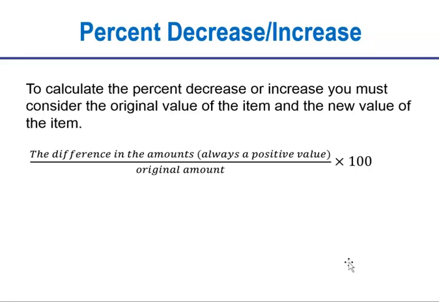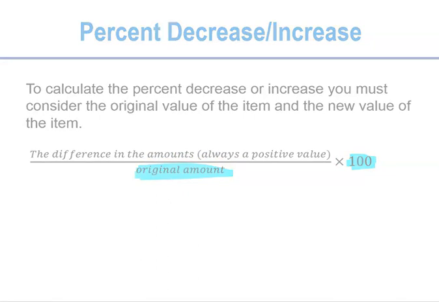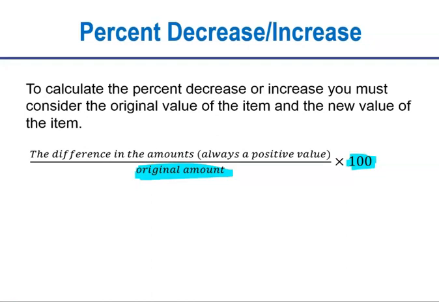But it's the difference in the amounts. It's always positive. So when you subtract in the numerator, always do biggest minus smallest. But key here, divide by the original amount. Now, why times 100? Because that's going to change it to a percent for you. Because when you just take the difference and then divide by the original amount, that's just giving you the ratio, okay? Times 100 will change that value to a percent for you. And you have to add the percent sign.